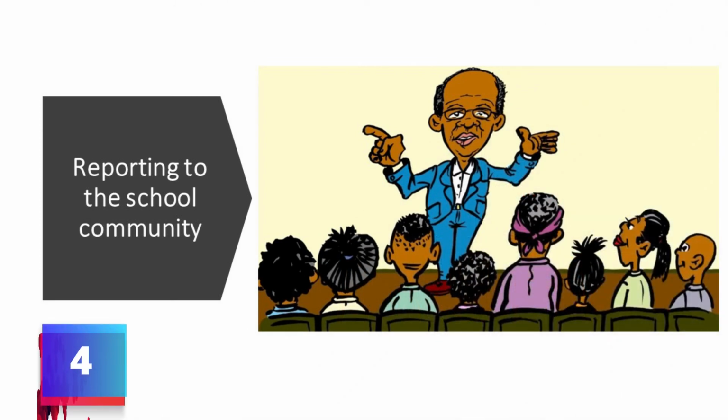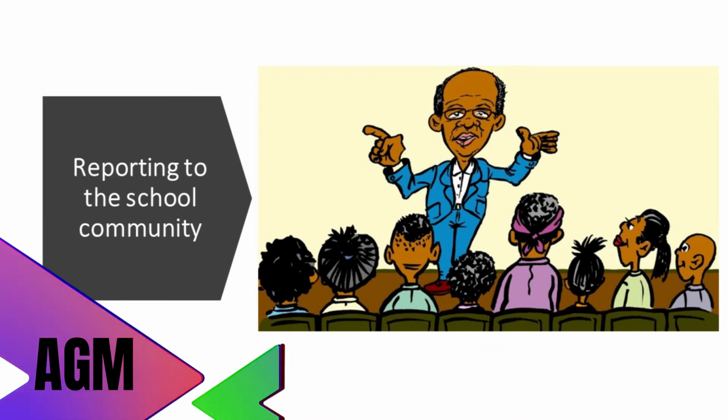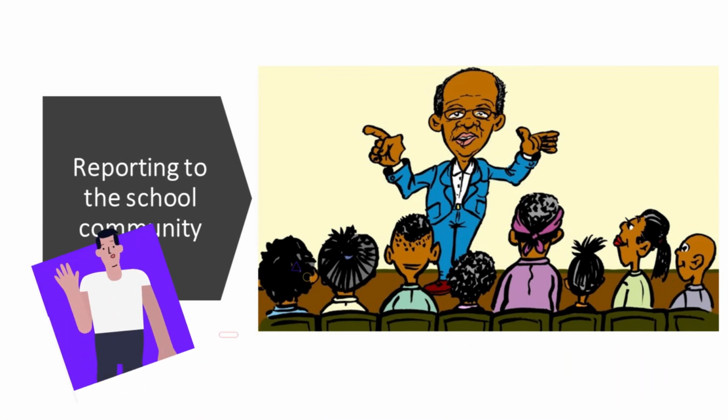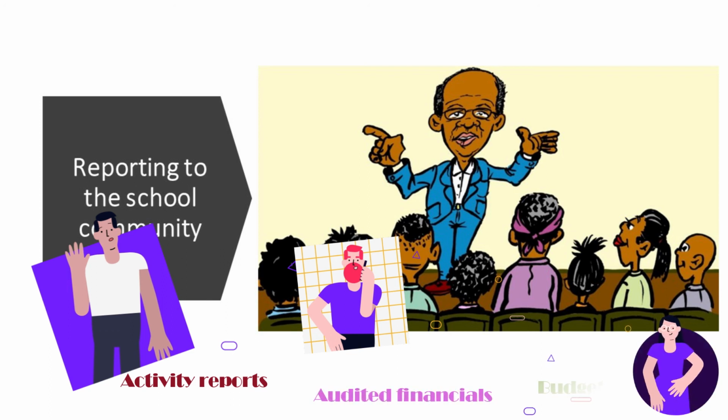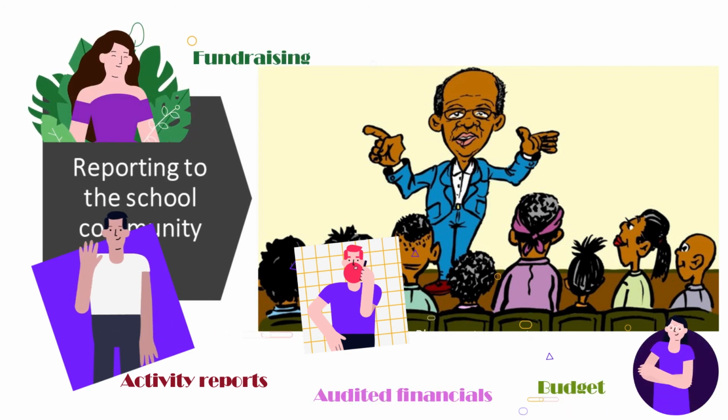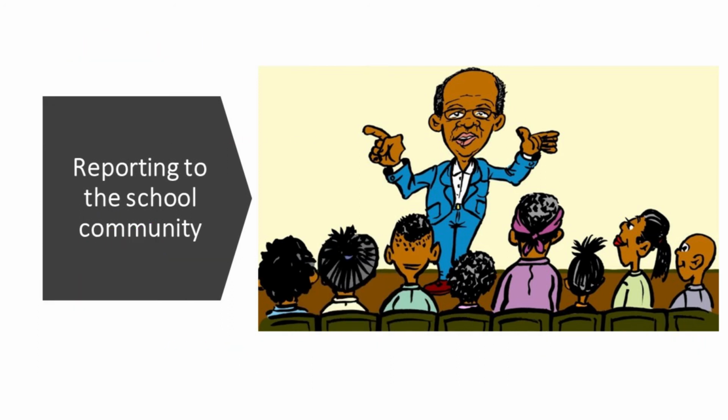The fourth and final level of reporting is about keeping the school community informed about financial matters. This involves having an annual general meeting at which the principal and SGB chairperson present reports about activities at the school. The treasurer presents the audited financial statements. The budget of the school for the next year is being presented. Matters about fundraising and donations are discussed.